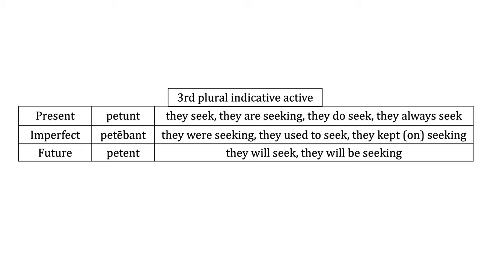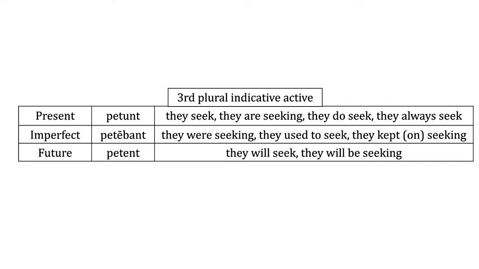The imperfect looks very similar to the second conjugation, where you lengthen that E in the stem, pete, and then add the ba, no macron because it's nt at the end, petebant. And then you see petent.